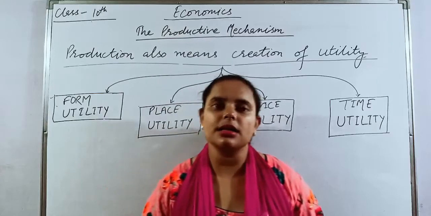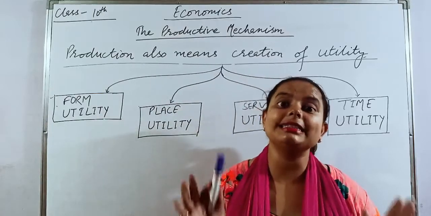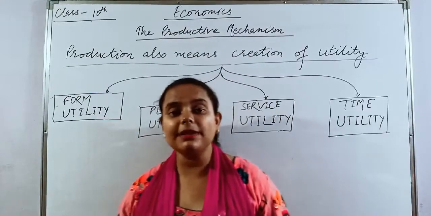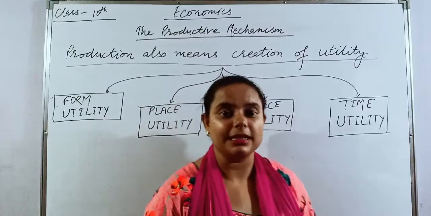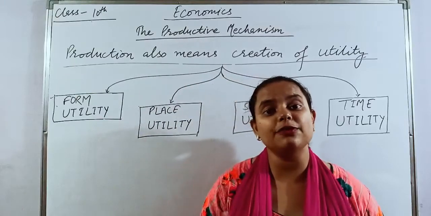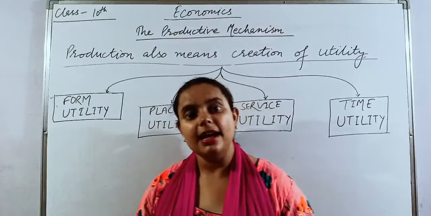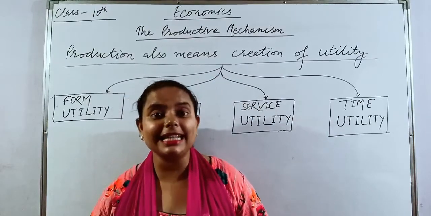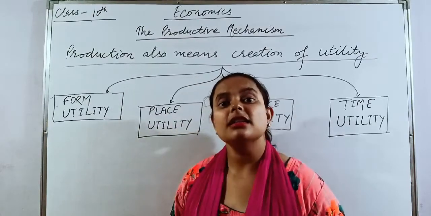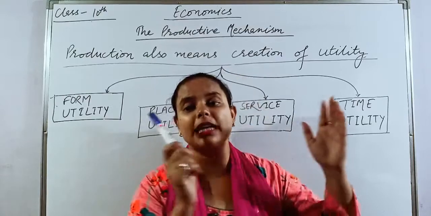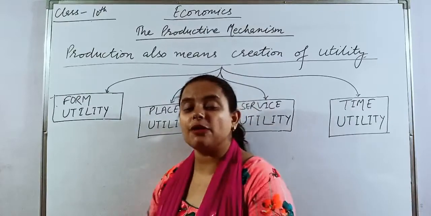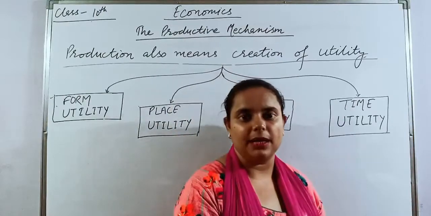Why? Because the consumer needs the final table. So the table will have the utility for the consumer, but the wood has the utility for the carpenter. Why? The carpenter can create a table by transforming the form of that wood. He can transform the wood into a beautiful table.